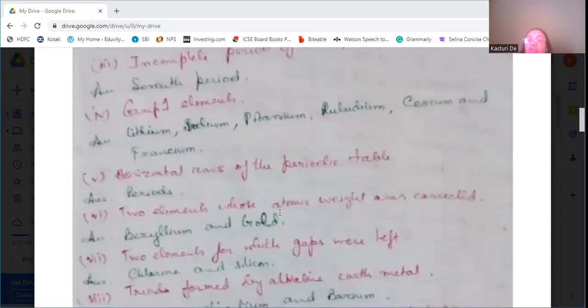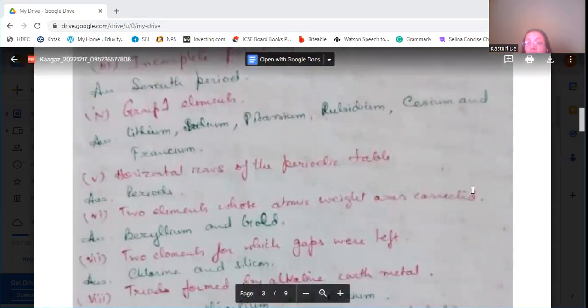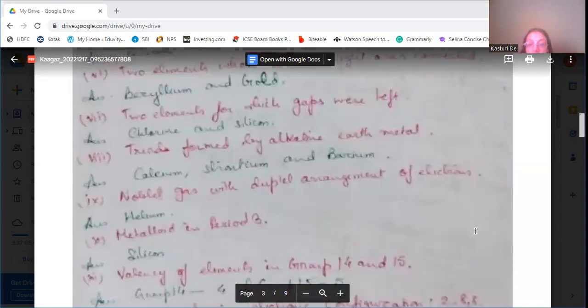Horizontal rows of the periodic table are known as periods. Two elements whose atomic weight was corrected are beryllium and gold. Two elements for which gaps were left are chlorine and silicon.